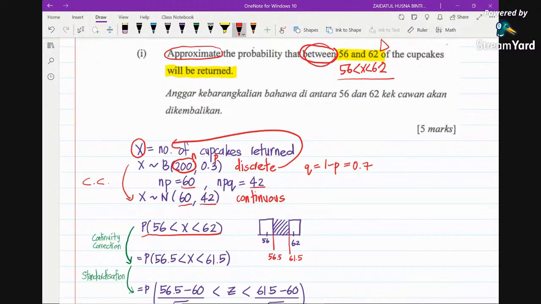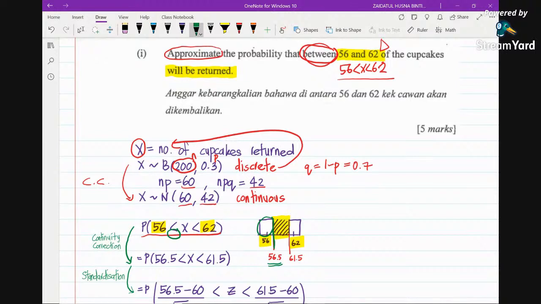What you need to do is just draw the bar. In this case, because we have two different values, we draw two bars here, 56 and 62. Now you want the region in between, so you shade the region in between. Because there's no equal sign, this bar is not going to be shaded, so it will stop here. So it will begin at 56.5.